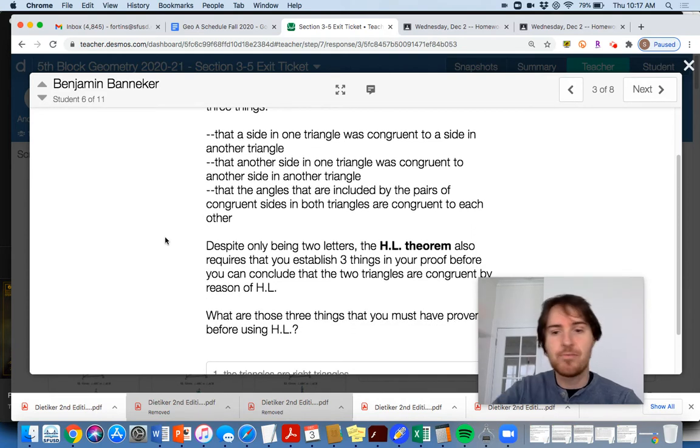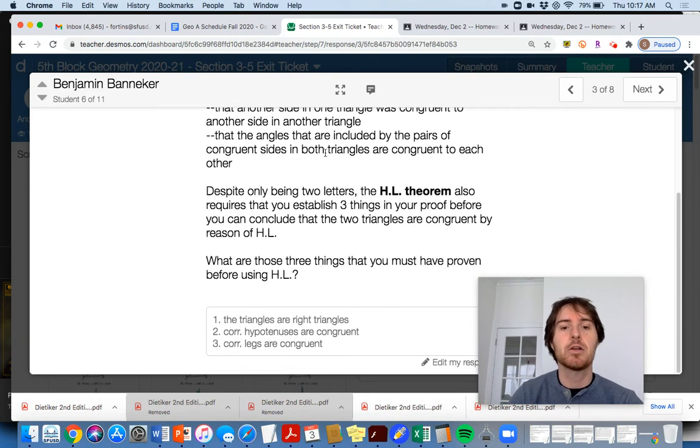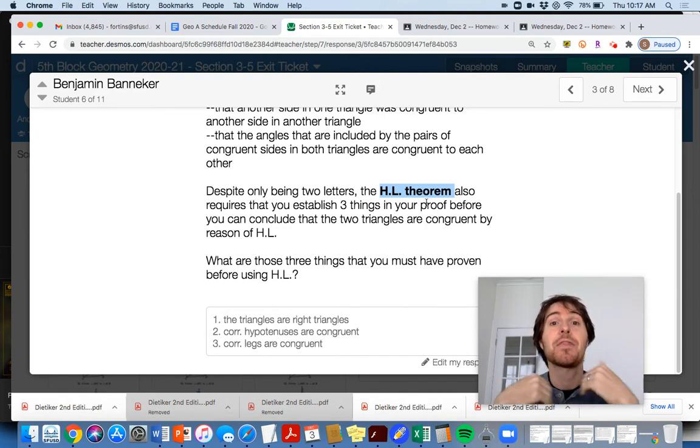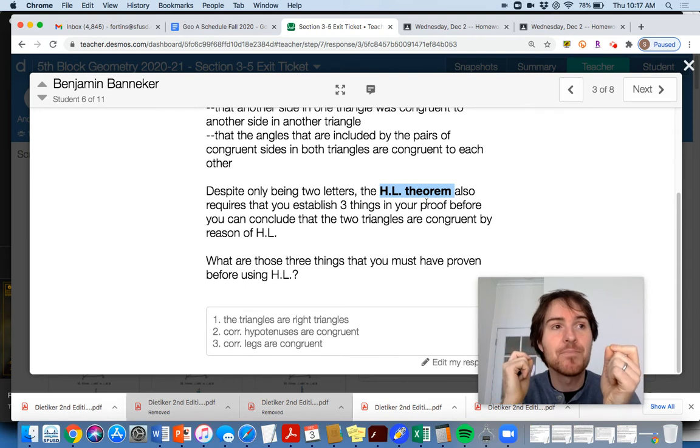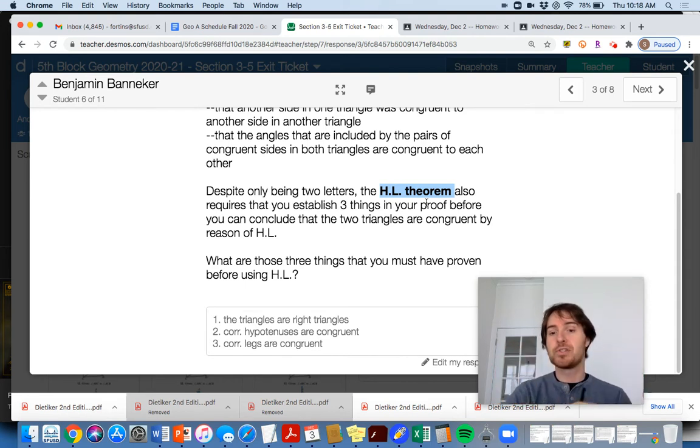Some people, again, fast forward if you got this. I'm going to tell you which problems to look at here. But this is a good answer here for HL. So remember, HL theorem is kind of like the SSA, ASS for right triangles, okay? So you still got to say 3 things in a proof because the way that the HL theorem is written, it starts with: if a hypotenuse and a leg are congruent to a corresponding hypotenuse and a leg of another right triangle, then the 2 triangles are congruent, okay?